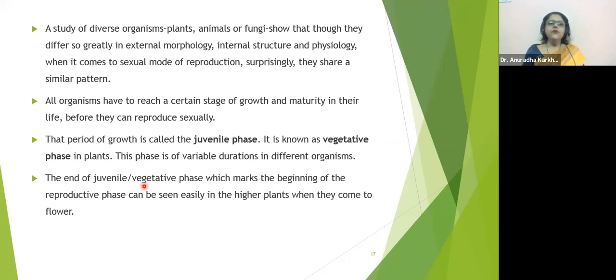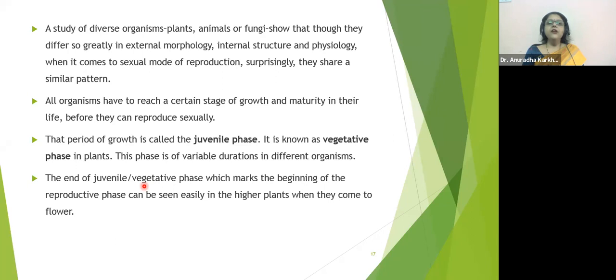Similarly, we are different in physiology. Our internal and external behavioral patterns, chemicals, enzymes, all are different. We are not in the capacity to photosynthesize. Animalia cannot photosynthesize. So in internal structure, physiology, and morphology, we are so different from each other. But when it comes to the sexual mode of reproduction, surprisingly, we all share a similar pattern.